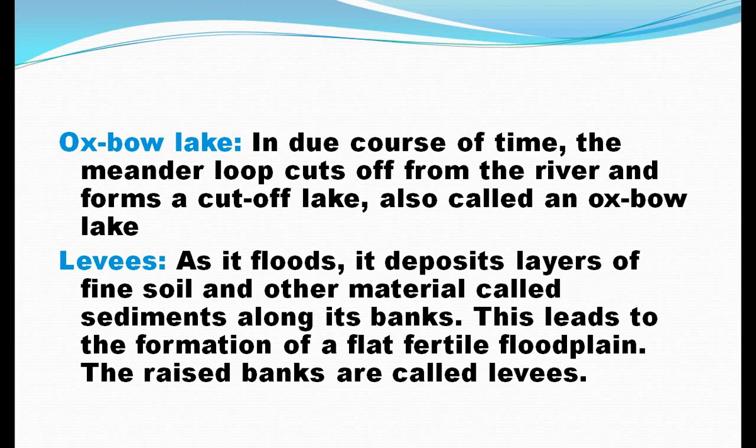This course is also known as the delta stage. In this stage the river flows considerably slower and merges into the sea, and it becomes more difficult to carry the loads or sediments it has brought with it. So it does large scale depositions of the remaining sediments at a fast speed, and the place where it deposits all this material is known as the floodplain. At this stage deltas are also formed, and the raised banks are known as levees.